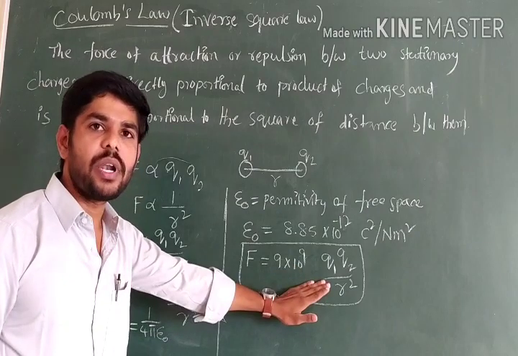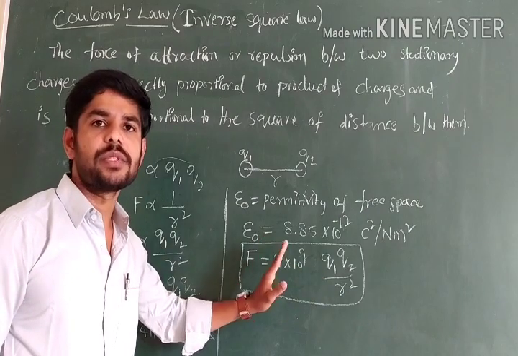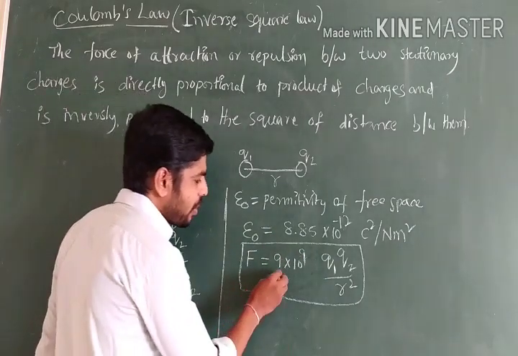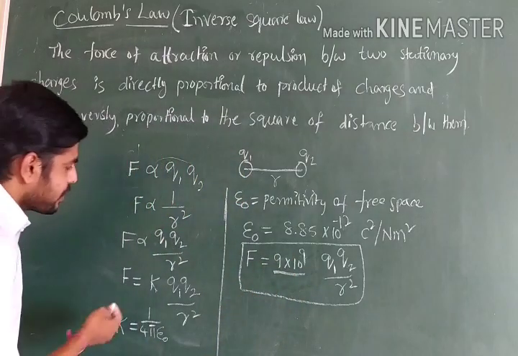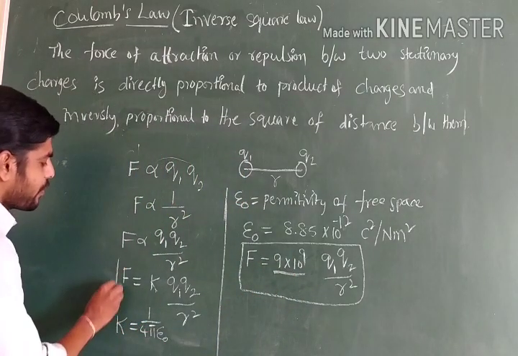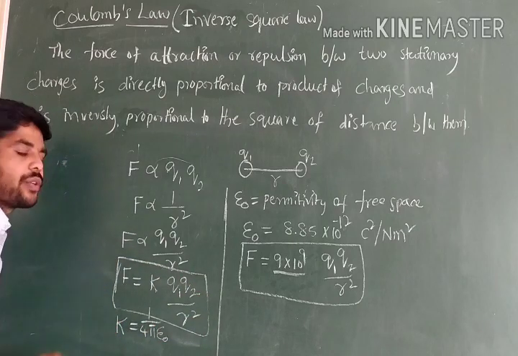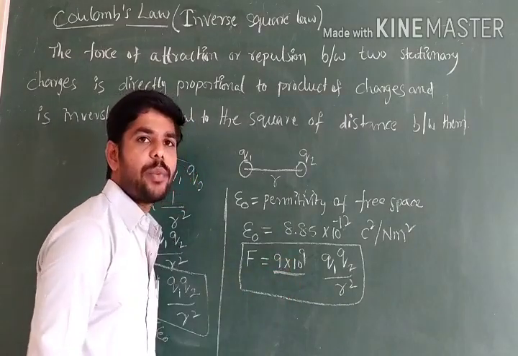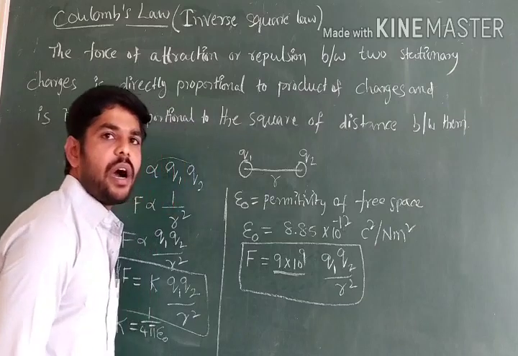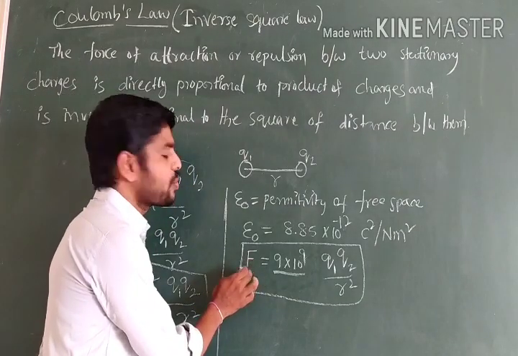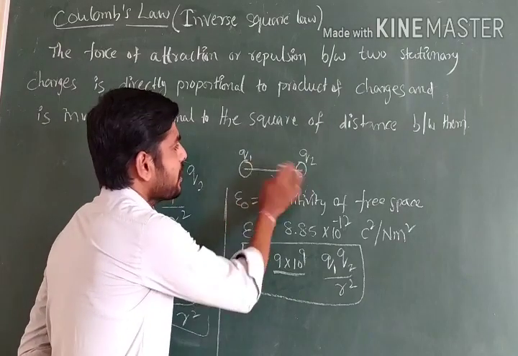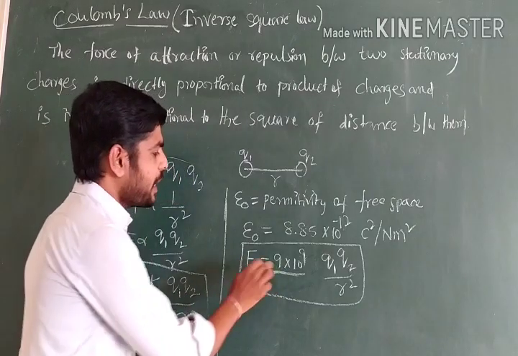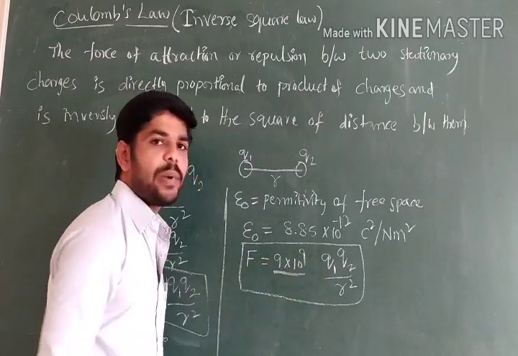By using this formula, we can tackle competitive exam problems. A number of exam problems are asked based on this equation. Either by writing F equals K into Q1 Q2 by R square, or, since we need the direct value, F equals 9 into 10 to the power of 9 Q1 Q2 by R square. This is Coulomb's force, the force developed between two charges.